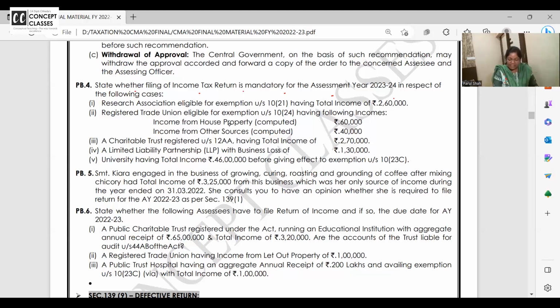Research association eligible for exemption is having total income 260. And they might get exemption in 139 4C. But before exemption income was more, no? So answer is yes.